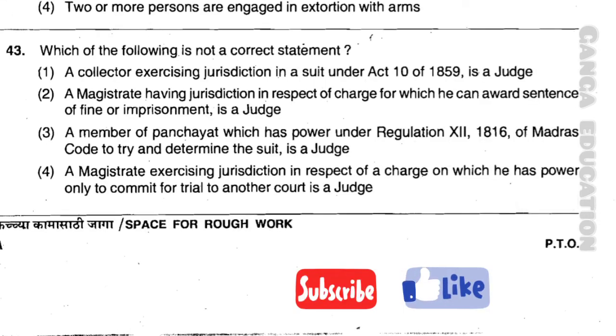Now question number 43. Which of the following is not a correct statement? Option number 1. A collector exercising jurisdiction in a suit under Act 10 of 1859 is a judge. Option number 2. A magistrate having jurisdiction in respect of charge for which he can award sentence of fine or imprisonment is a judge.